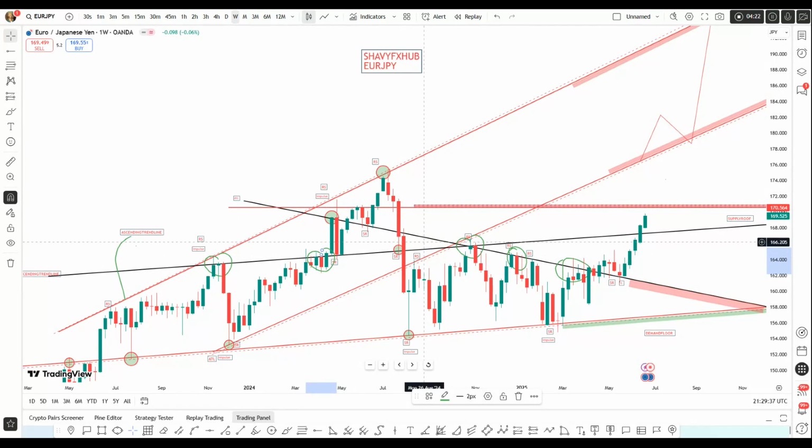We have a descending trend line meet an ascending trend line, creating a high probability sell, and we have broken that structure. In a regular fashion of Euro JPY, it's going to meet a midterm supply roof at 170.564. I would like to drop that idea as a potential sell zone.